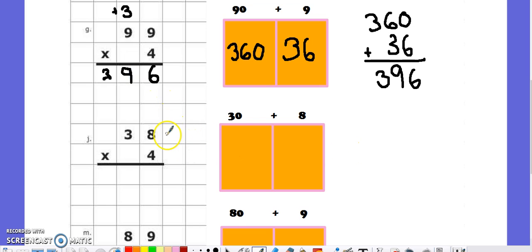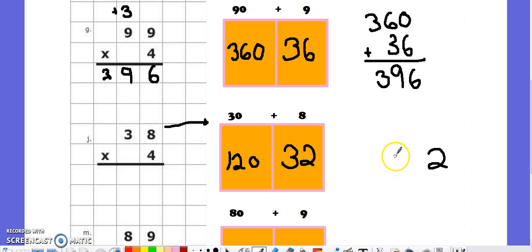Let's do 2 more. 38 in expanded form is 30 plus 8. When I do 8 groups of 4, 8, 16, 24, 32, I have 32. And then when I do 30 groups of 4, I get 120. And I add them together. 2 plus 0 in the ones is 2. 3 plus 2 in the tens is 5.